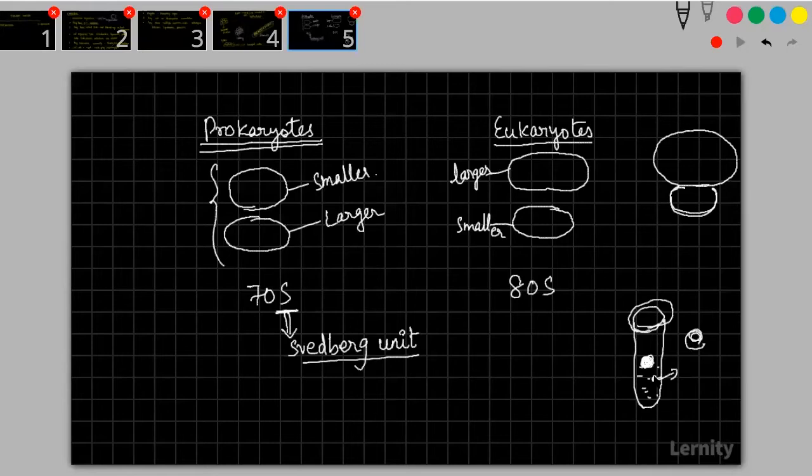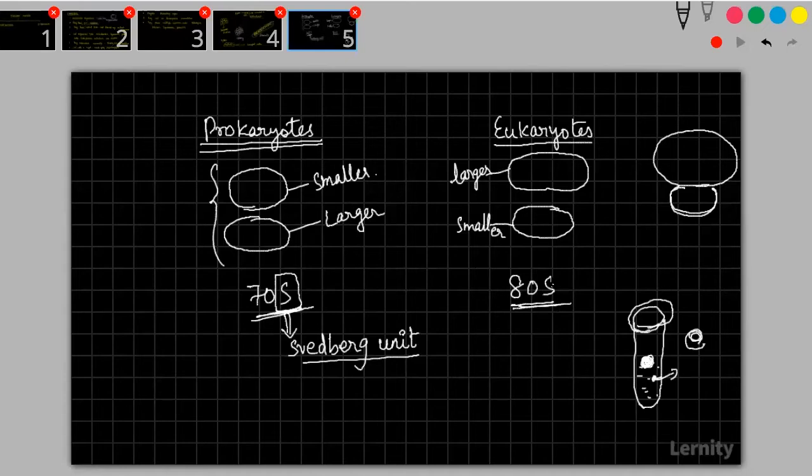Inside the cell, there are components at different units. So this ribosome will come out at 70S, which is indicative of at what particular rotational speed it will come out. Whereas to isolate a eukaryotic ribosome, I will use 80S. So what do you understand by the 70S and 80S?